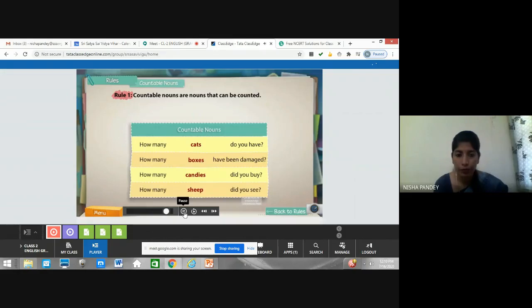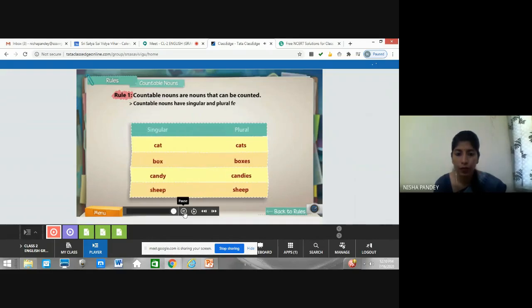As countable nouns can be counted, they generally have singular and plural forms. Yes, this is very important, children. We can identify a noun if it has singular and plural forms. Generally they are in both forms. We can see cat and cats, box and boxes. For one star we say star, and for many we say stars. If we have both singular and plural forms, it means it is a countable noun. It shows that we can count them. If it is one, we use the singular form, like candy.